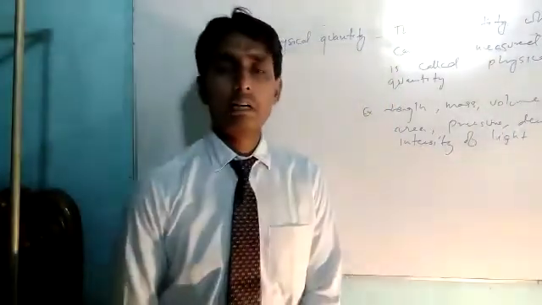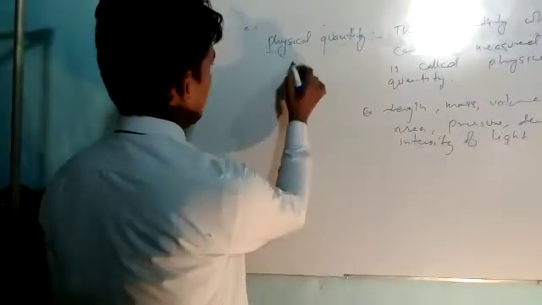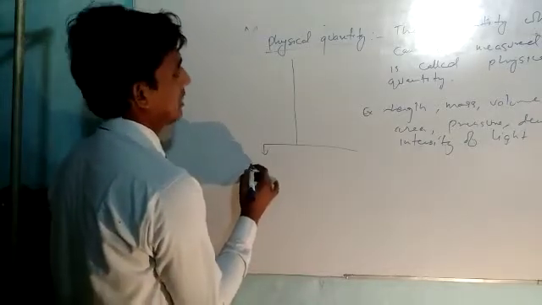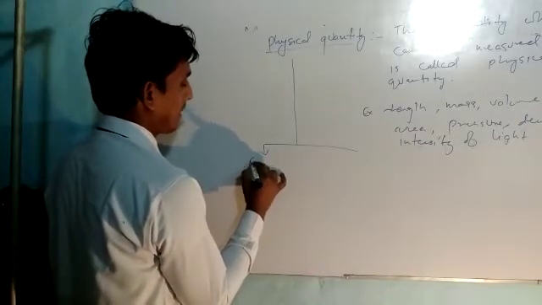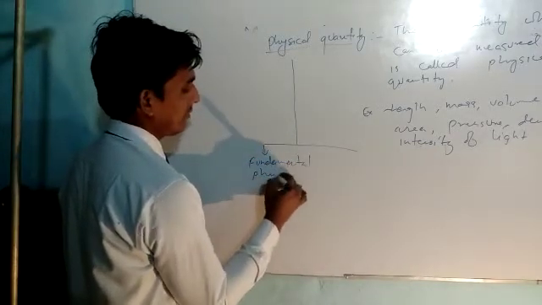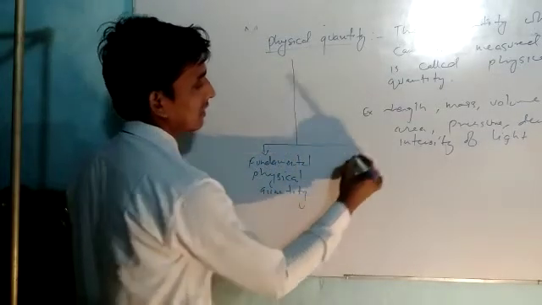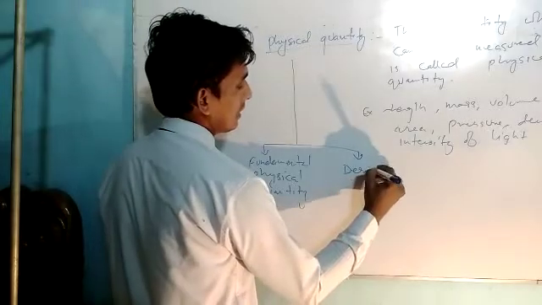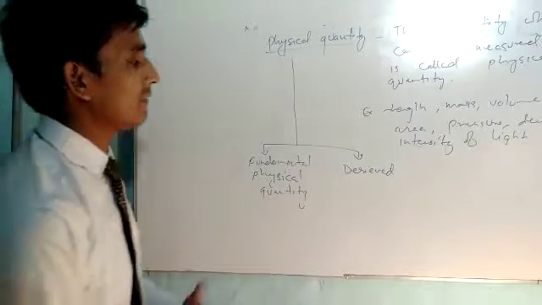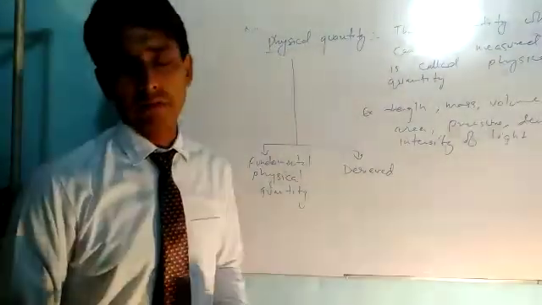This physical quantity is also of two types. One is fundamental physical quantity, and the other is derived quantity. About these quantities you will study in detail in higher classes like 11th or 12th, but here we have to just know that there are two types of physical quantity.